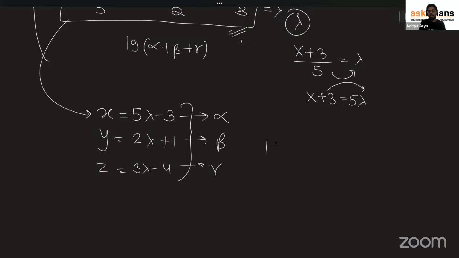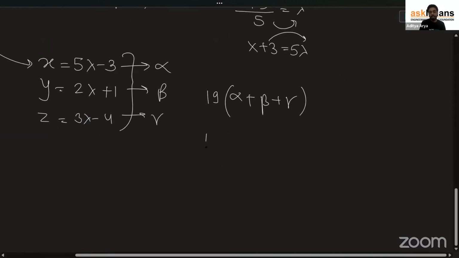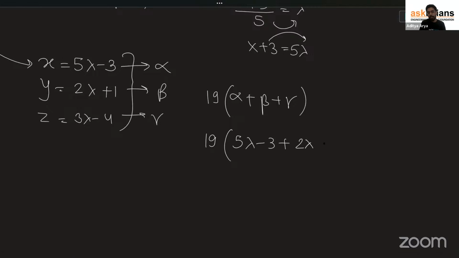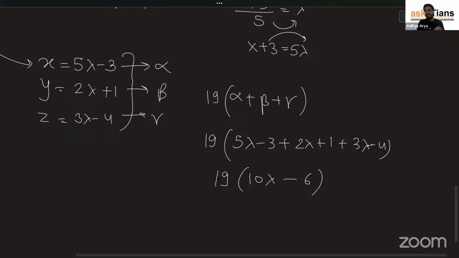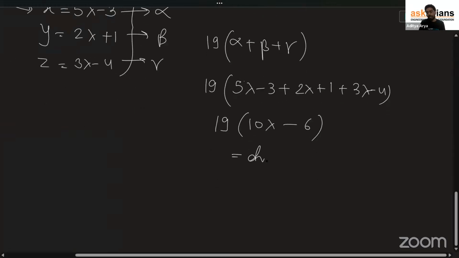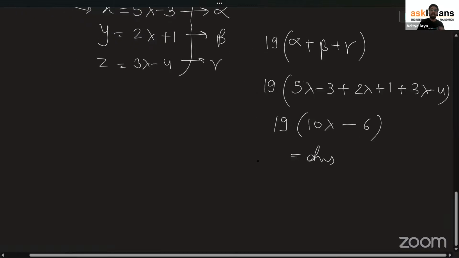Now this is alpha, this is beta, this is gamma. What do we need to calculate, guys? 19 times alpha plus beta plus gamma. What is alpha plus beta plus gamma? It's 19 times (5 lambda minus 3 plus 2 lambda plus 1 plus 3 lambda minus 4). So 5 plus 2, 7 plus 3, 10 lambda, minus 3 plus 1 minus 2 minus 4 is minus 6. Multiply by 19. That's what we are doing. So you can easily get the answer if you can calculate the value of lambda.